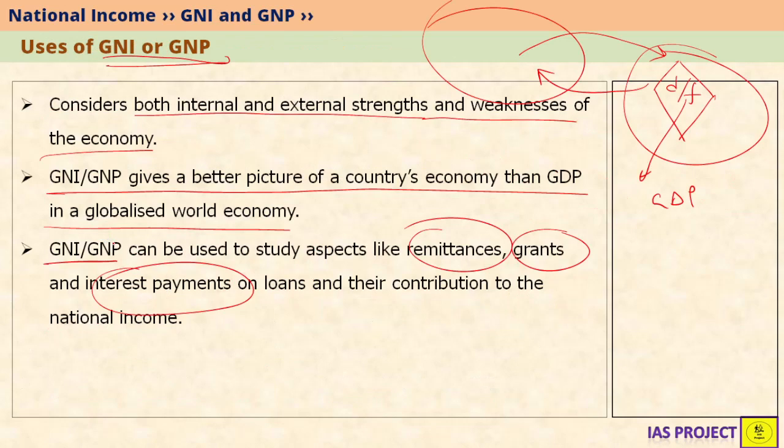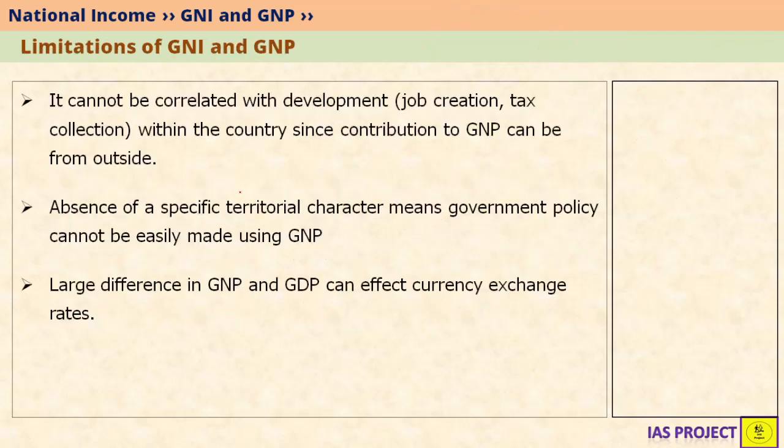So GNP has NFIA and GNI has the rest of the world concept. Both of these can be used to study remittances, grants, interest payments on loans, etc. and their contribution to national income. So what are the limitations of GNI and GNP? Let's see here. GNI and GNP cannot be correlated with development aspects like equality, happiness, etc. Moreover, GNI and GNP do not correlate with job creation or tax collection, unlike GDP.